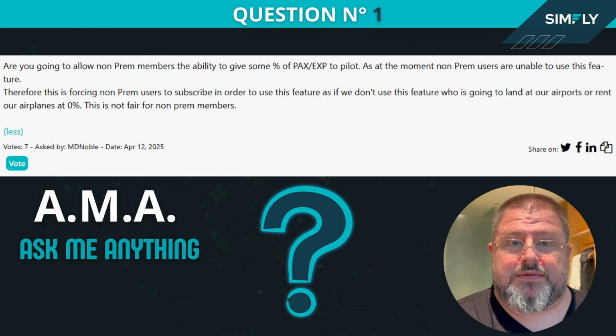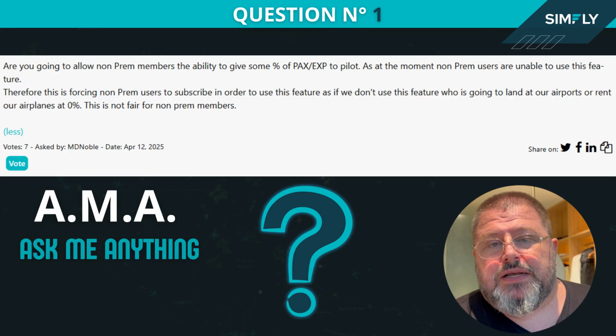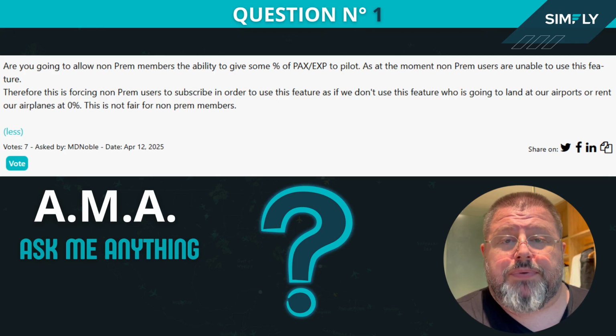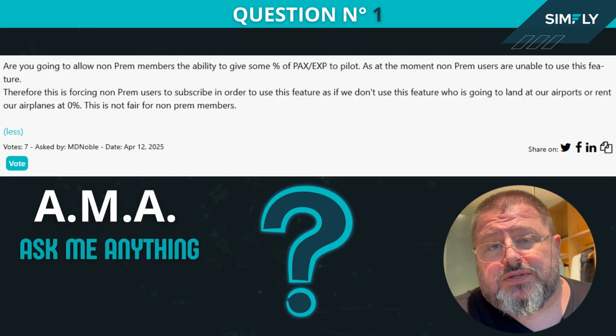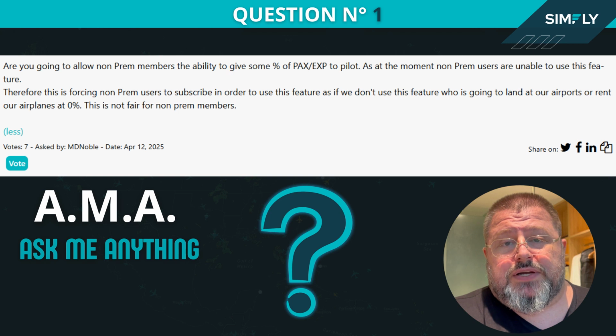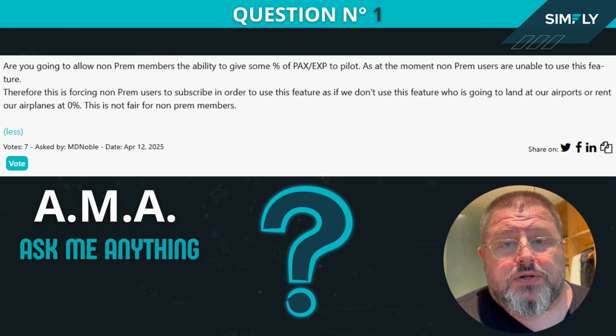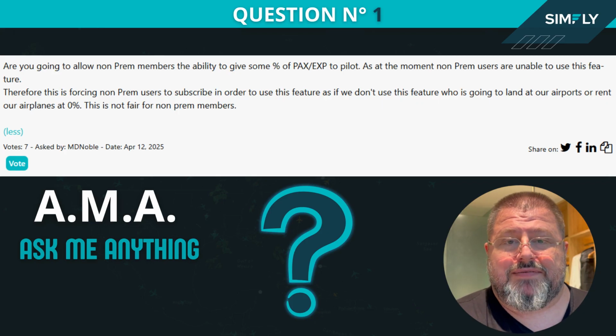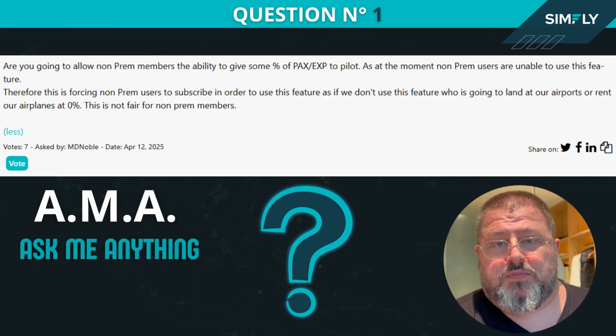This is important to understand because it can strategically be a way to increase the level of an asset very fast. Say I have an airport, I don't care about the income, but I want to make it go up in level very fast. Then that's a good reason to say I share a lot, come to my airport because you're going to make some packs. I don't care, but my experience points are going to go up a lot, so I can upgrade my airport to the next level. If you want to do the same thing with an airplane, you want your airplane to go up because when it's high level and you use it, it's going to generate more packs for you.